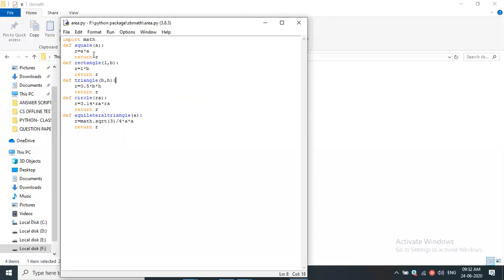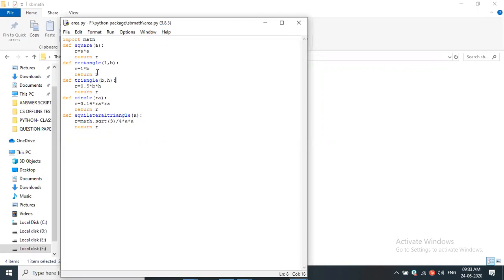Did you understand how the module is very much useful for the programmer? It reduces the complexity and it is very much useful for us to identify the bug. Whenever we are debugging, rectifying or correcting the errors, that time the functions, modules and the packages will be very much useful. Did you understand? Have you understood this one? Yes, sir.